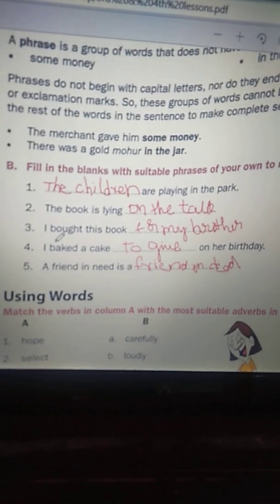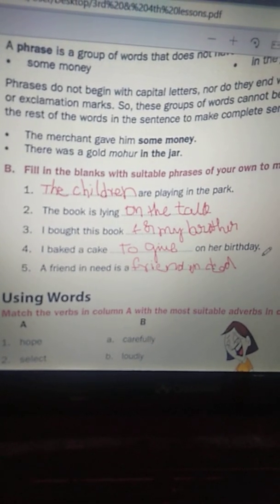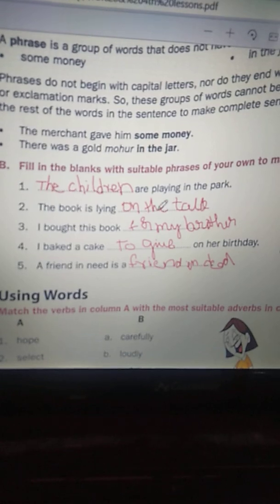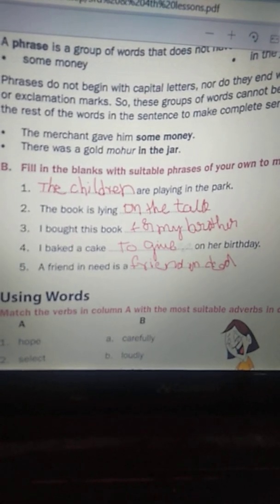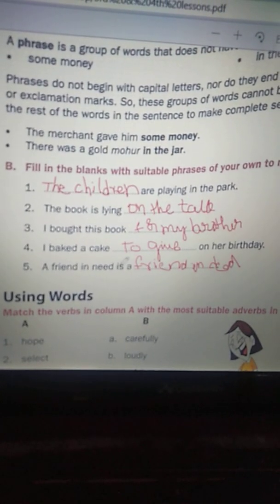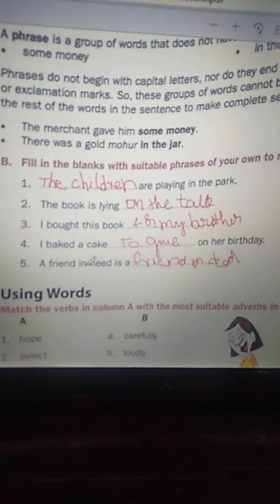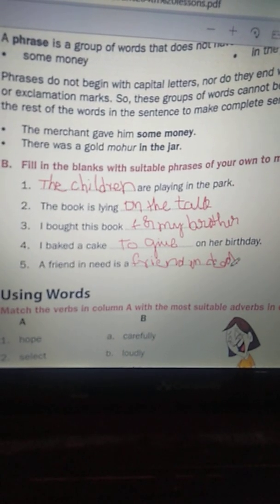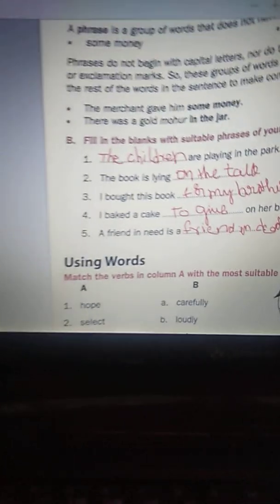Fourth one. I baked a cake dash on her birthday. I baked a cake to give on her birthday. Fifth one. A friend in need is a dash. A friend in need is a friend indeed. Okay. Again, come to the worksheet, children.